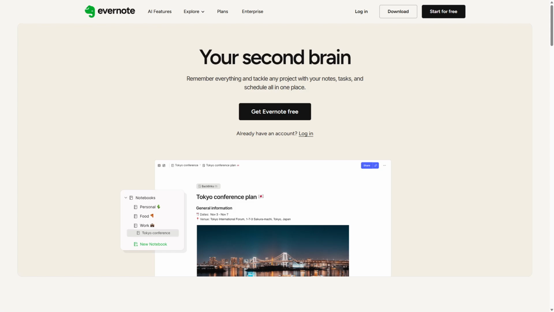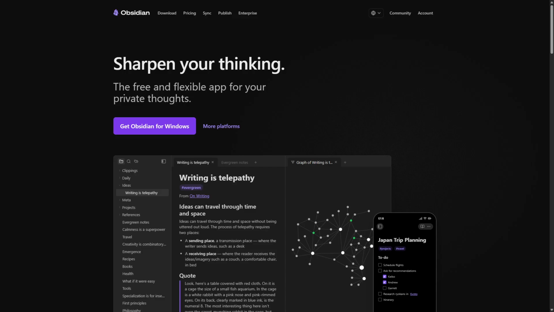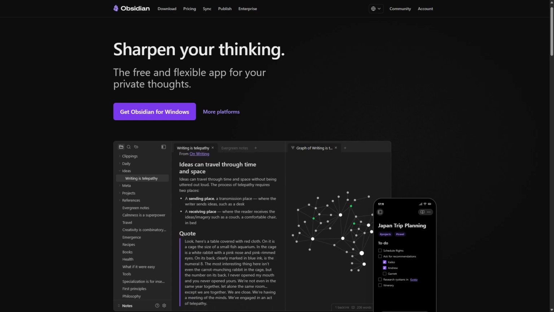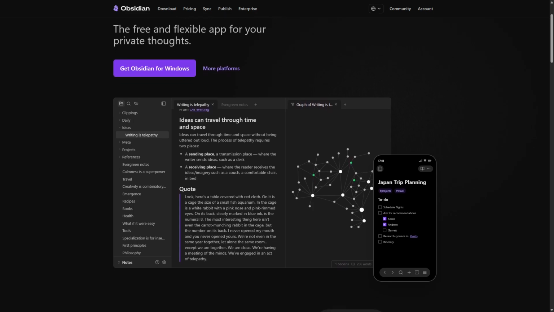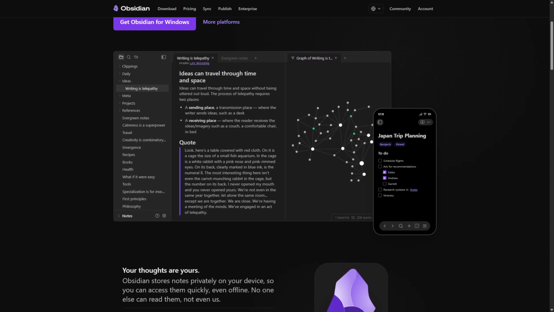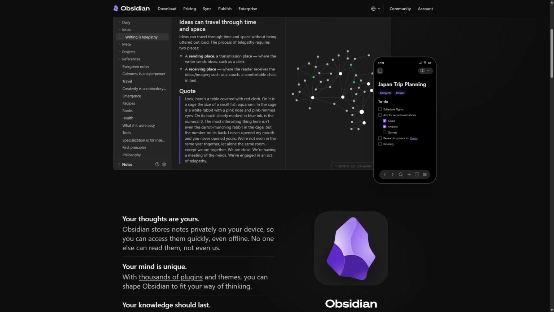The core difference lies in Obsidian's focus on linking notes for knowledge management, while Evernote emphasizes a user-friendly interface for straightforward note organization. Obsidian is a powerful note-taking application designed for knowledge management. It allows users to create a network of interconnected notes using Markdown formatting. By utilizing a local storage system, Obsidian ensures that your data remains private and accessible offline.